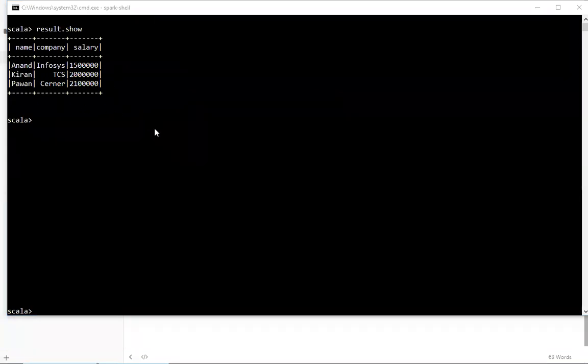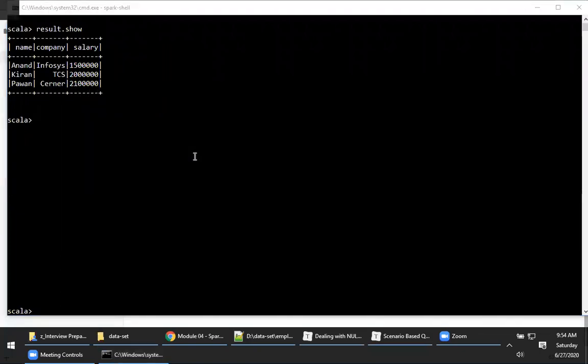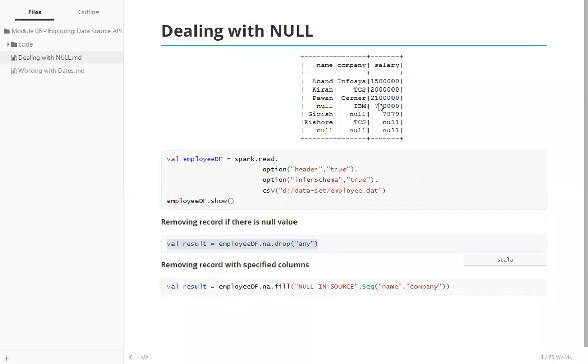Okay. Now again, it depends on the scenarios. When do you choose these kinds of scenarios? Dropping the complete record when there is a null value is rarely done. Why? Because, for example, let's assume in this particular data set what I have here, I am doing some analysis on my salary. So since one of my names has a null value, rejecting that record absolutely doesn't make sense, because my analysis is purely on the salary. Okay. So it depends on a scenario. However, you have this option wherein you can drop the complete records for any of the columns if it has null values, right? Any questions here before I proceed, guys?